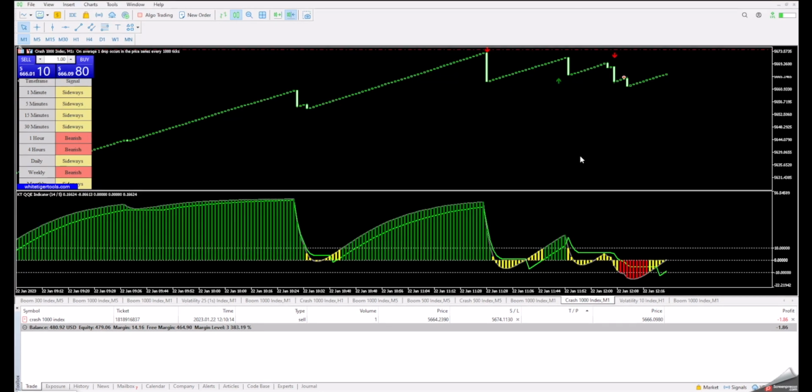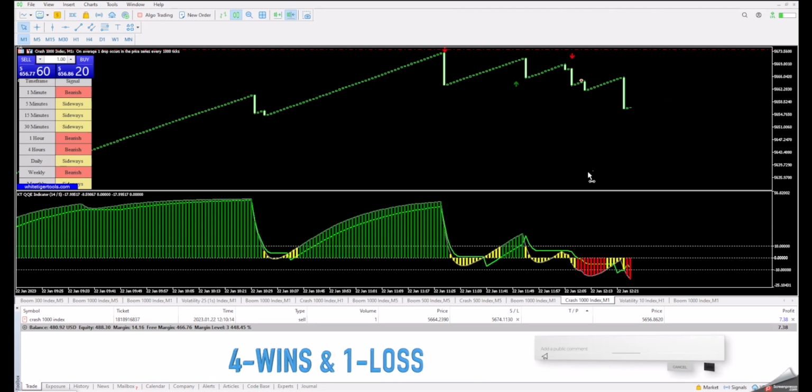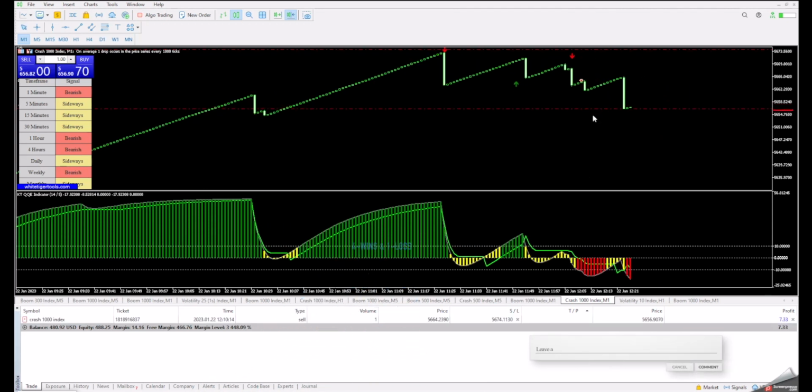Just like I predicted, there was one more spike remaining. It just happened, and now I'll be happy closing this trade with a $7 profit instead of $2. I could live with that. Anyway, like you can tell, I have only spent less than 6 hours waiting for the trade setups, and I have had 4 wins and 1 loss, which I recovered.